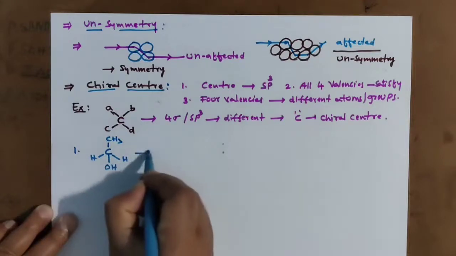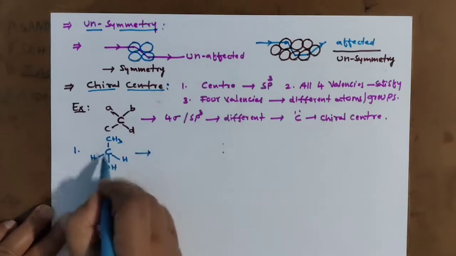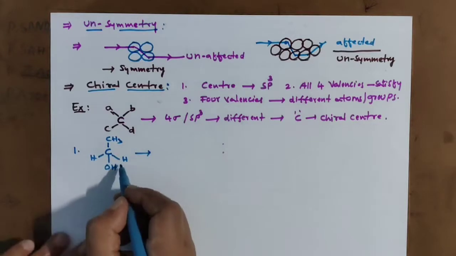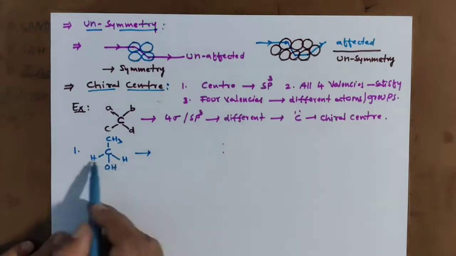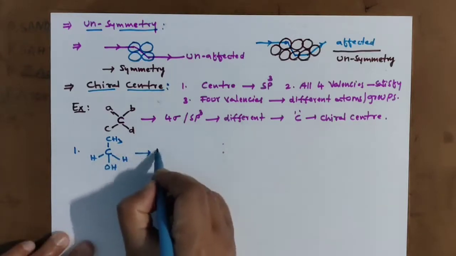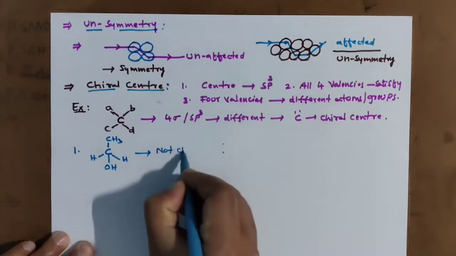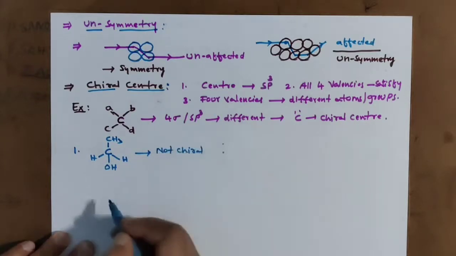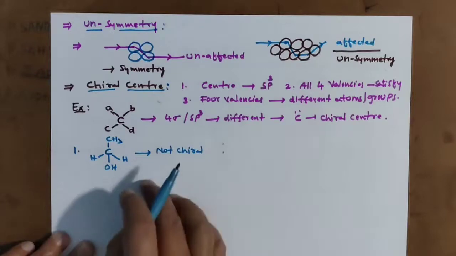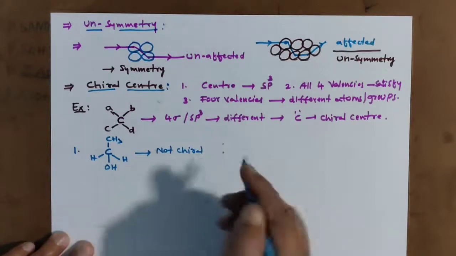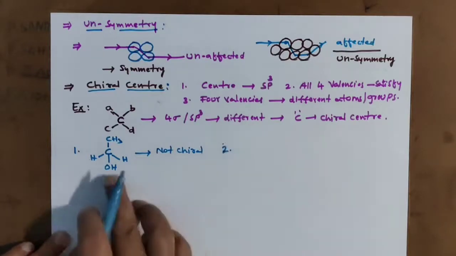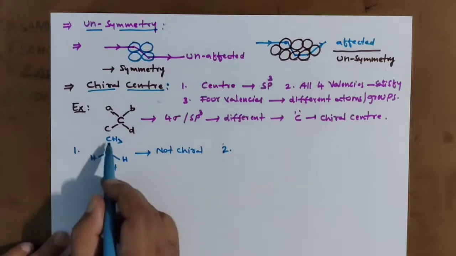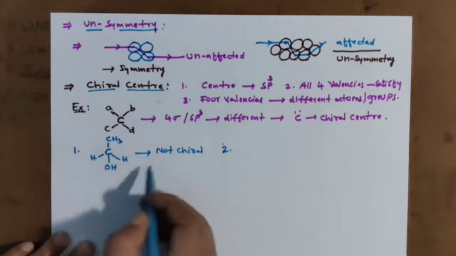See here, sp3 only, no doubt, but here the same groups are there. So it is not chiral. It is not a chiral center. So sp3 is there, 4 sigma bonds, but the groups must be different.